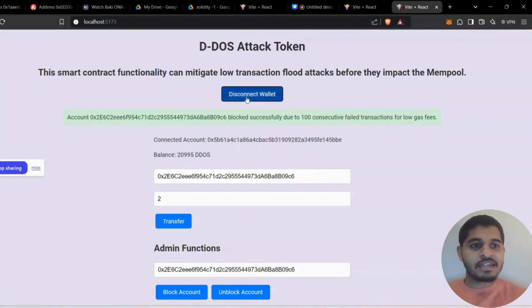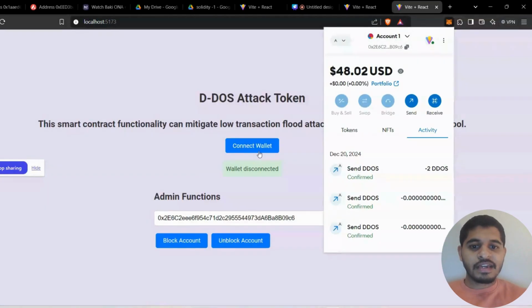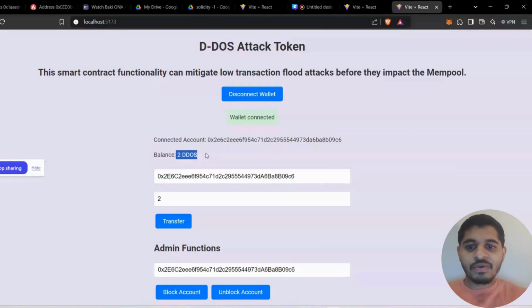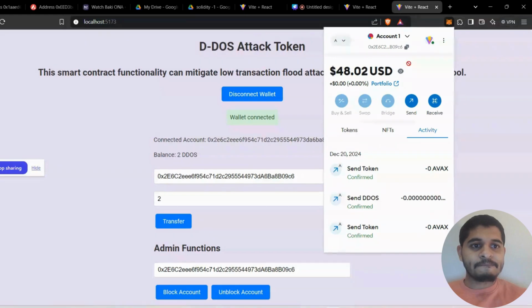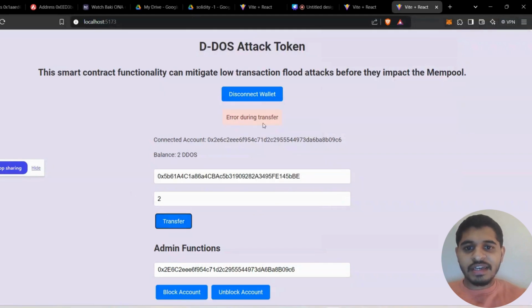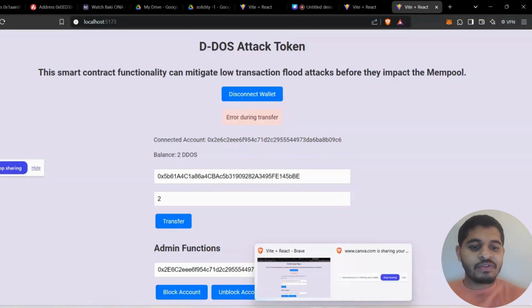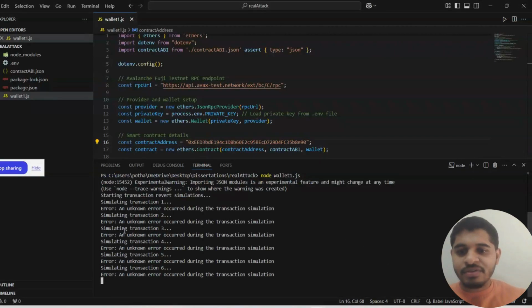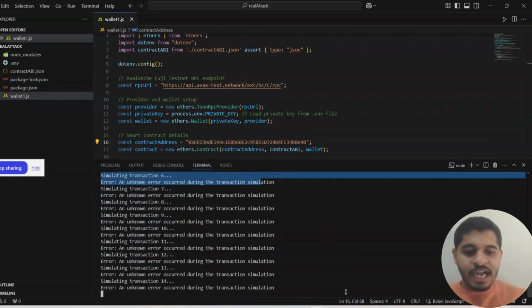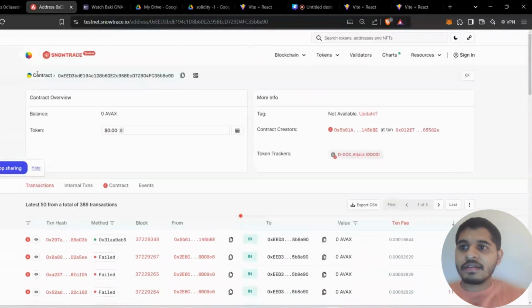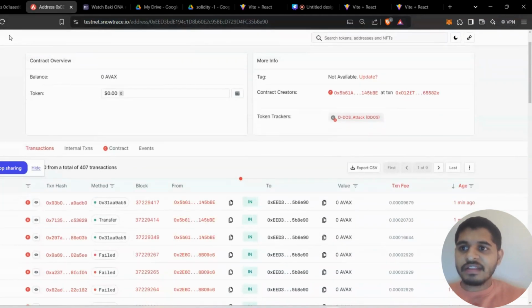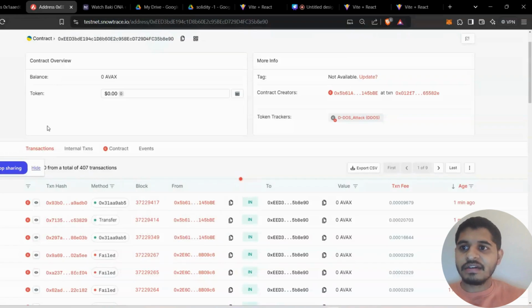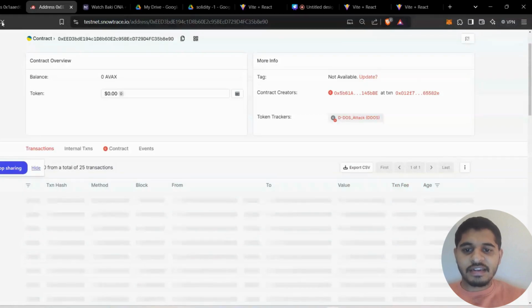Okay, and disconnect. I'm going to connect from account one, and the balance is two tokens that I transferred just now. I'm going to transfer the same two tokens to my main account. See, it is giving an error because it failed. Even if I try from the back end to transfer the token, I'm executing the attack once again and it shows an unknown error occurred. So the transactions are not happening now. See, 1 second ago I sent the two tokens, and after that you can see the transactions are not happening. I can refresh as many times as I want.